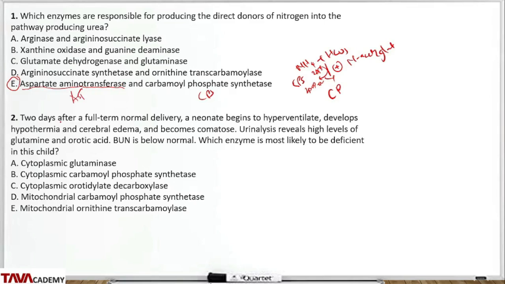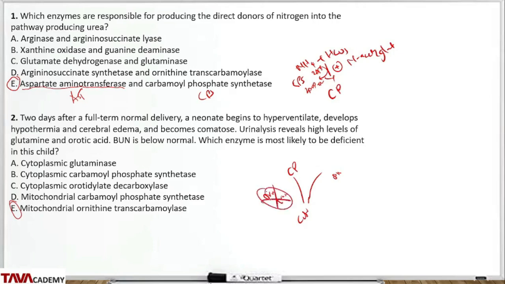Question 2. 2 days after full-term normal delivery, a neonate begins to hyperventilate, develops hypothermia and cerebral edema, and becomes comatose. Urinalysis reveals high levels of glutamine and orotic acid. BUN is normal. Which enzyme is most likely deficient in this patient? The answer is mitochondrial ornithine transcarbamylase. So we are unable to react carbamyl phosphate with ornithine to form citrulline. The enzyme that does this is mitochondrial ornithine transcarbamylase.